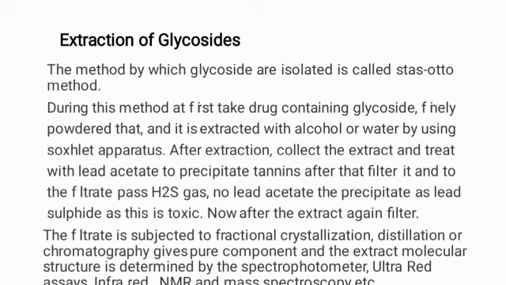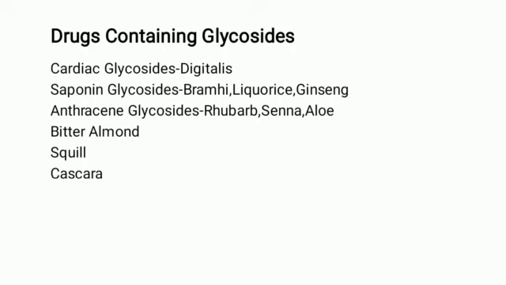So after the Soxhlet extraction, collect the filtrate and then treat it with lead acetate. After treating with lead acetate, the precipitate of the tannins is formed. Then filter it, and pass H2S gas through this filtrate. Then collect that filtrate. So there are some examples of drugs which contain glycosides.